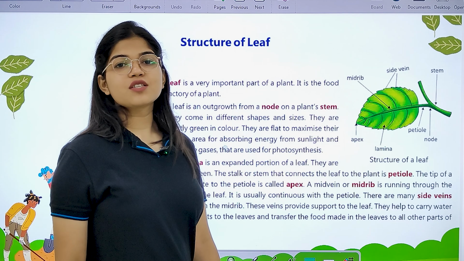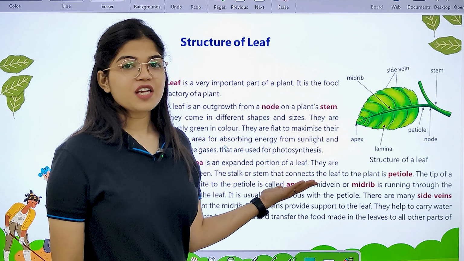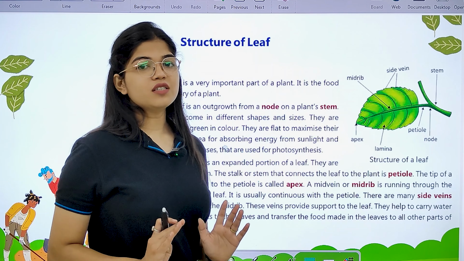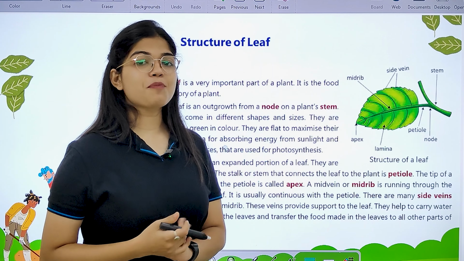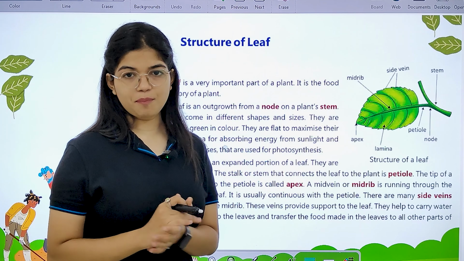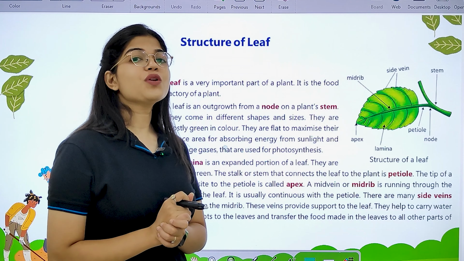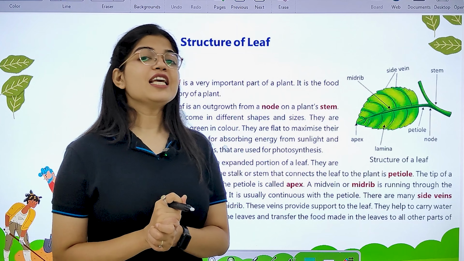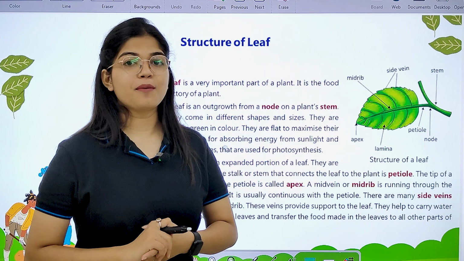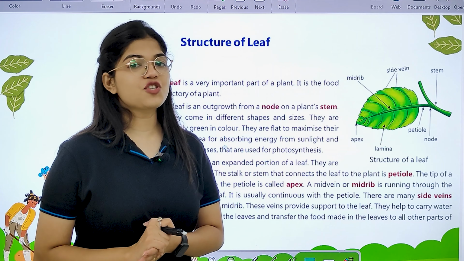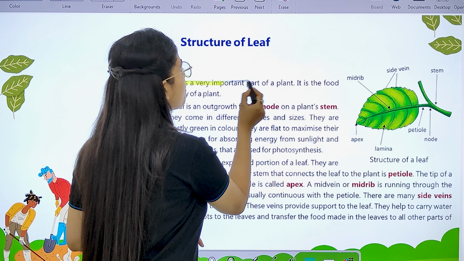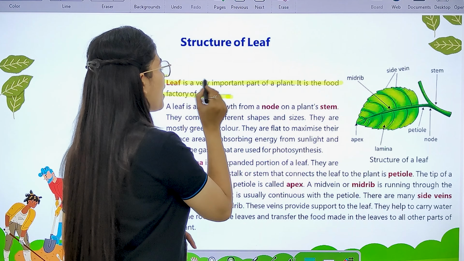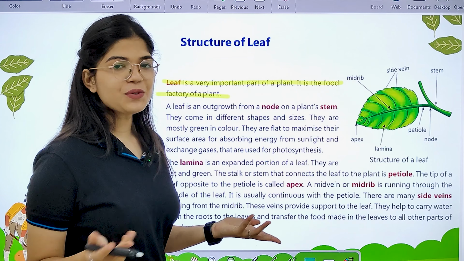Next we have the topic that is structure of a leaf. Now that we have learned that plants can prepare their own food, but where do plants prepare their food? Where is the kitchen of the plant where they prepare their food? So students, we all know that leaves are the food factory of the plant, or we can say leaves are the kitchen of the plant. Okay, see, leaf is a very important part of a plant. It is a food factory of a plant, as I told you, right?